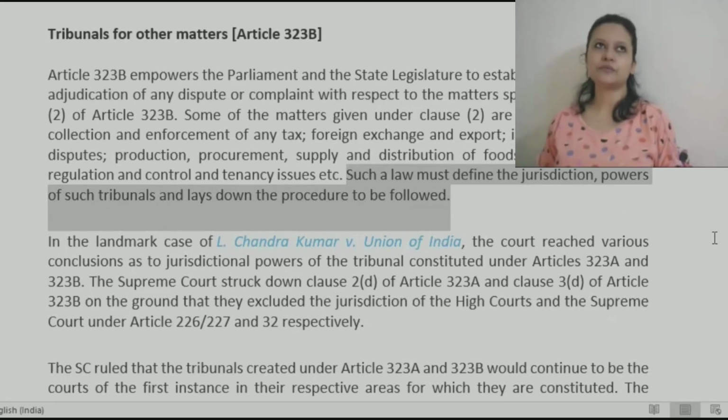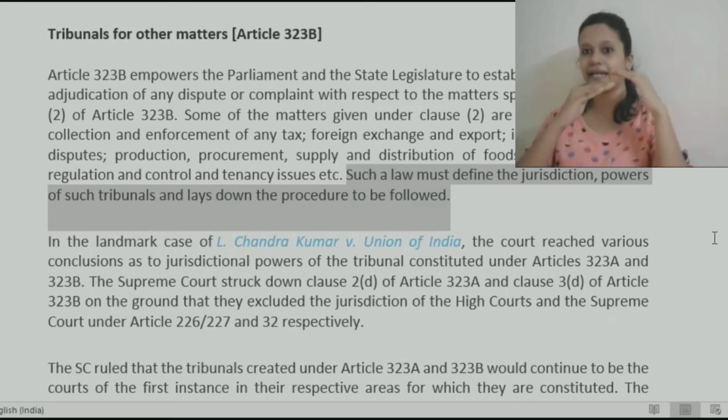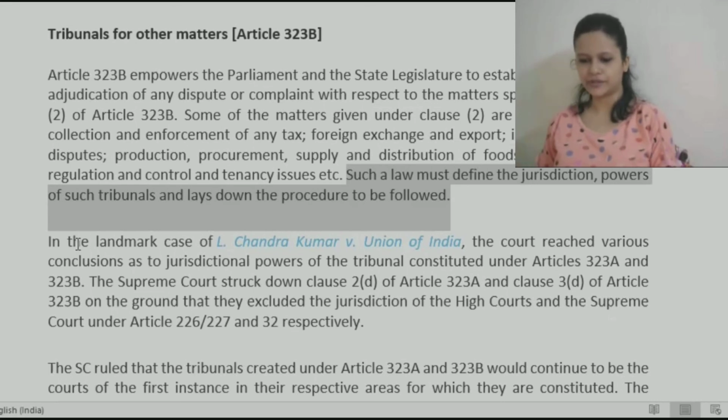Similarly, you will see that there might be different heads under the same establishment, that for these matters you can go here, for these matters you can go here, like that. There may be some specifications given under the statute itself.